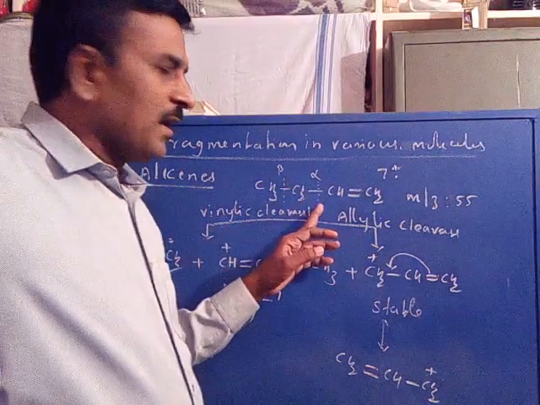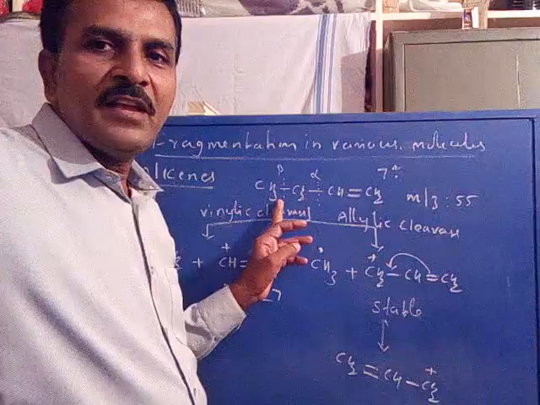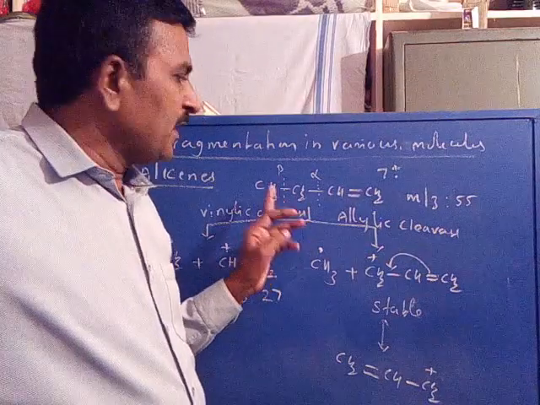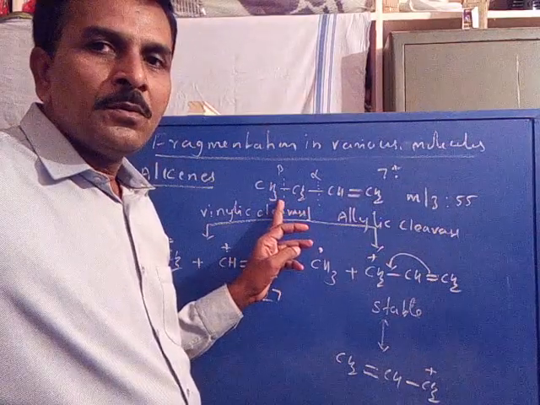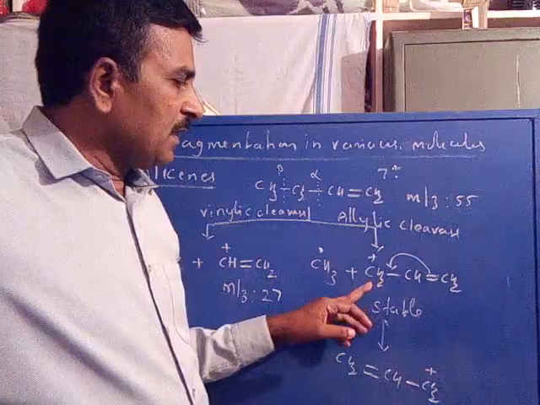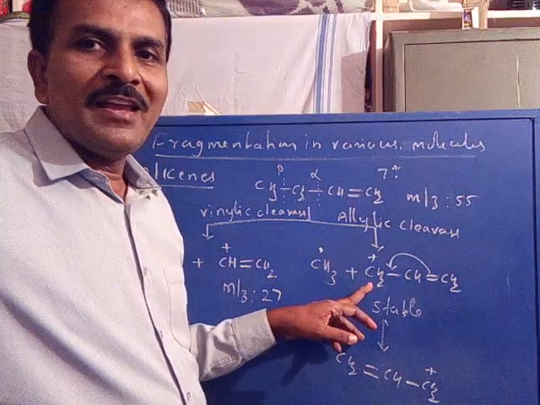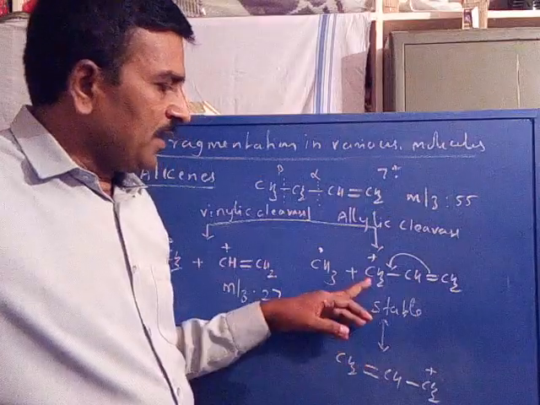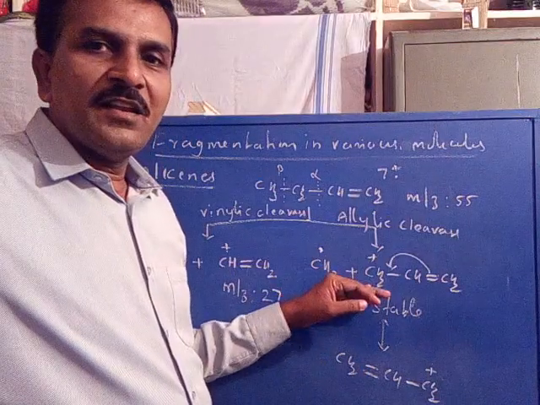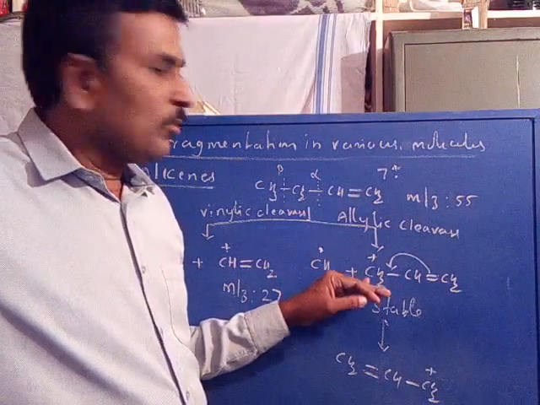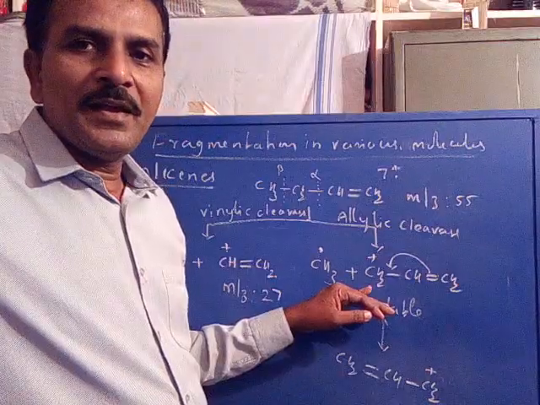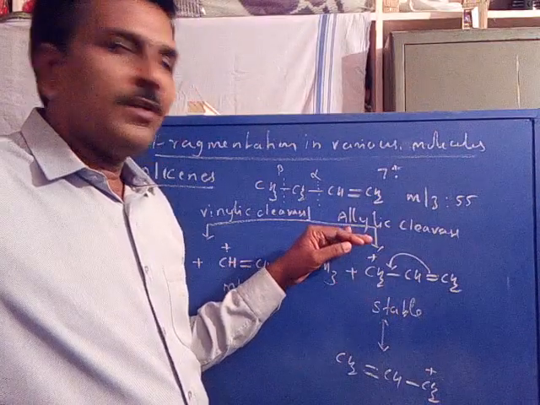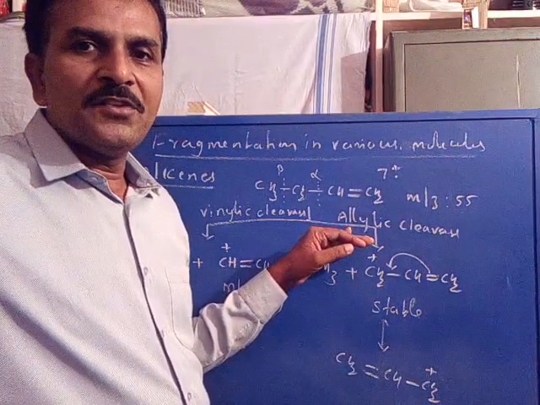Now, instead of the alpha bond, there may be cleavage of the beta bond, that is the second bond with respect to the olefin. Then it gives rise to a stable allyl cation. It has two resonating structures, hence it is stable. Because of formation of the stable allyl cation, it is called allylic cleavage.